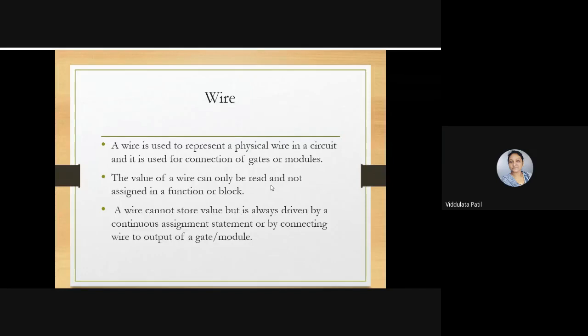So whenever we want to connect certain gates or certain modules, we use the keyword wire. The value of a wire can only be read and not assigned in a function or block. A wire cannot store values, but it is always driven by a continuous assignment statement or by connecting the wire to the output of a gate or module. So whenever we declare a certain identifier as a wire, we can assign certain values to that wire.